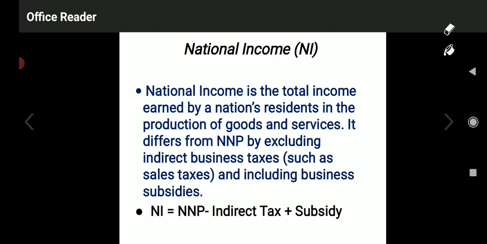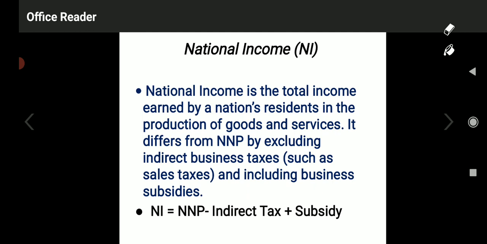So in national income, we have to exclude indirect business taxes such as sales tax, and we have to include business subsidies, whatever subsidies are given by the government to that particular business.